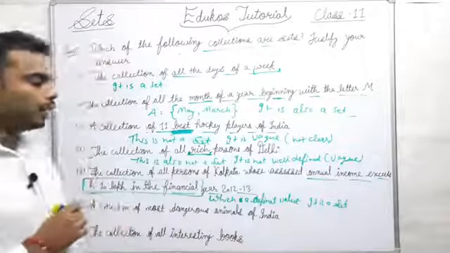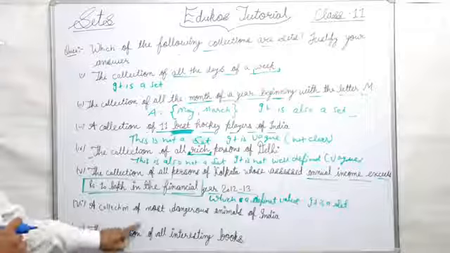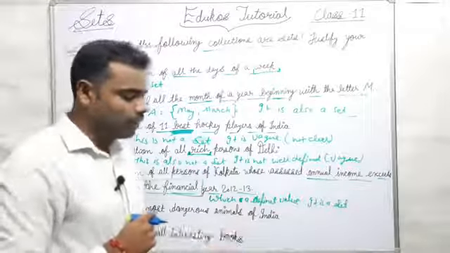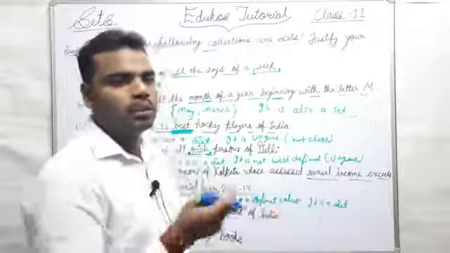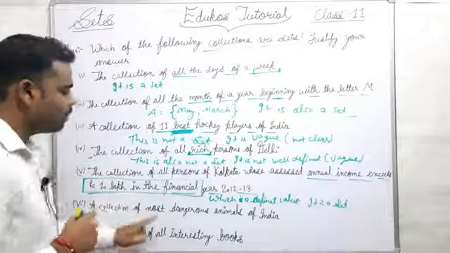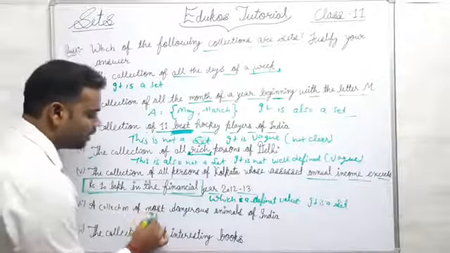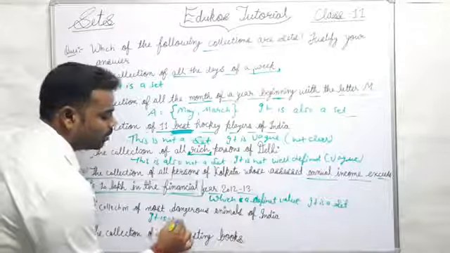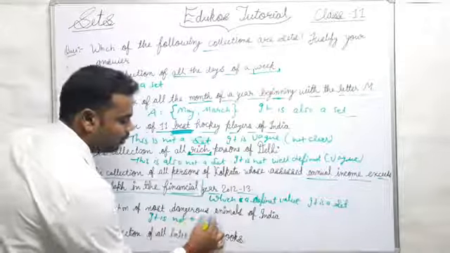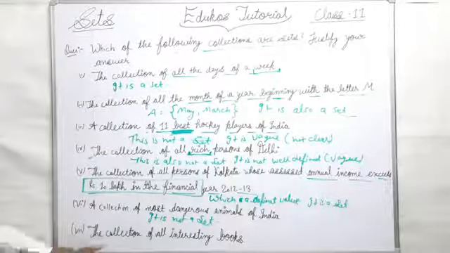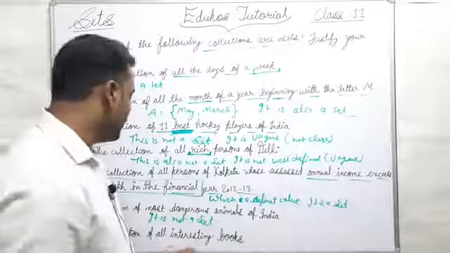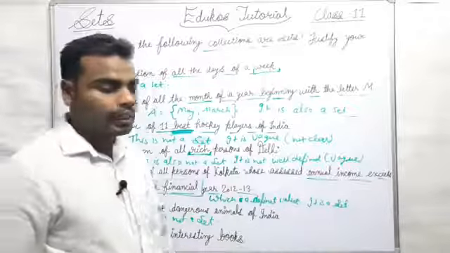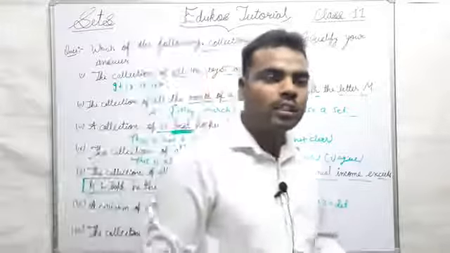Okay. A collection of the most dangerous animals of India. Any animal can be dangerous, and it changes from person to person, so we can simply say that it is not a set. Next, the collection of all interesting books.